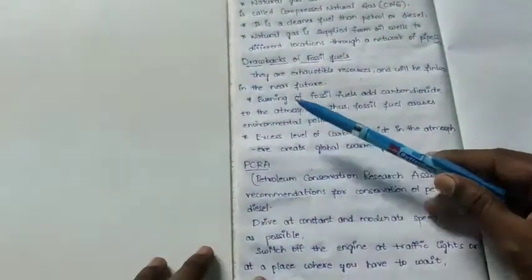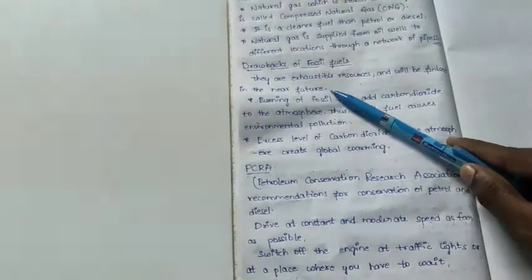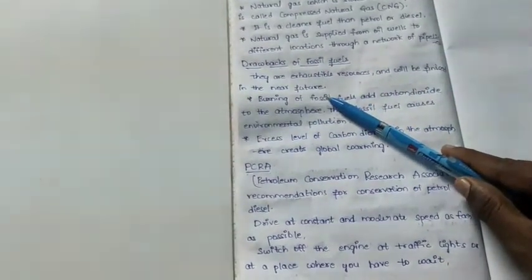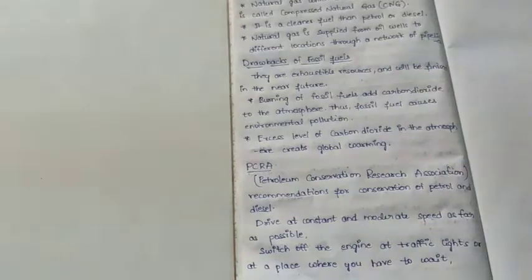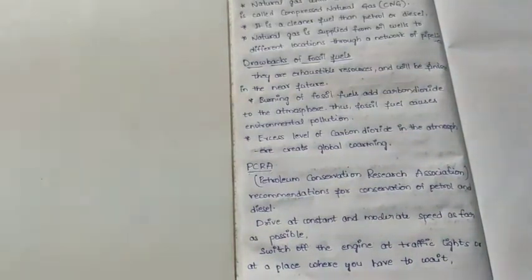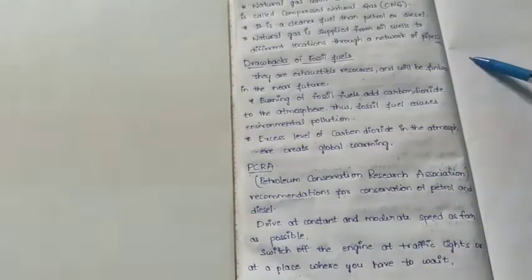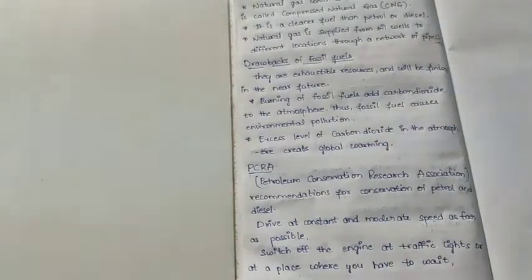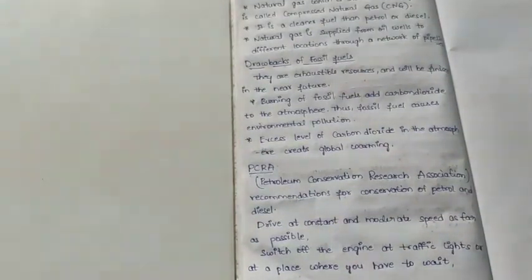So what are the drawbacks of fossil fuels? They are exhaustible resources and will be finished in the near future. Okay. They are not inexhaustible natural resources. These fossil fuels are exhaustible natural resources only. And if you are using them continuously, in future they may be finished. If the resource is finished, again for the formation it will take millions of years. Think for example, if tomorrow petrol is finished, for the formation of petrol it will take millions of years. That means day after tomorrow onwards petrol will not be there. That's why we should use it in a limited way.